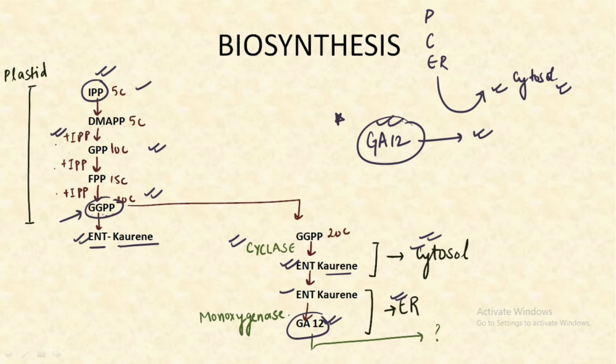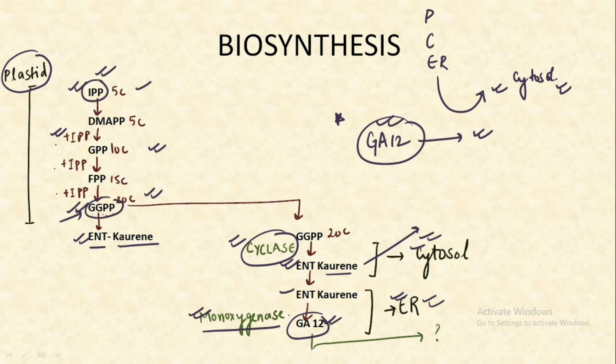Now the next point to remember is that initially we have the plastids in which the conversion from IPP to GGPP gets completed, and then the GGPP once formed gets transported from the plastids to the cytosol, and with the help of the cyclase enzyme it gets converted into ent-kaurene, and finally this compound is transported from the cytosol to the ER, that is the endoplasmic reticulum, and with the help of the monooxygenase enzyme it gets converted into GA12, the first precursor of all the gibberellic acids.